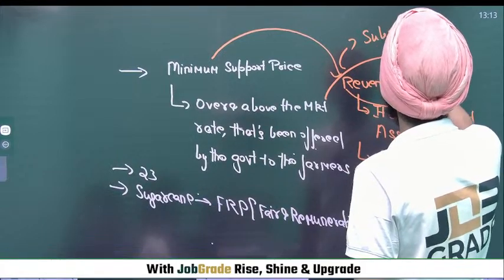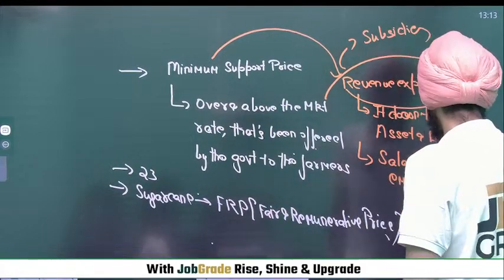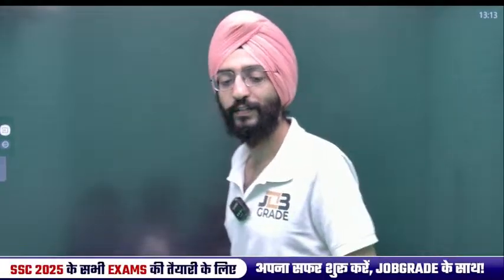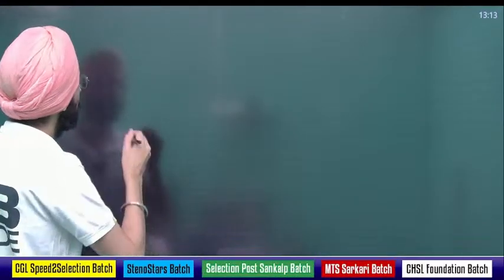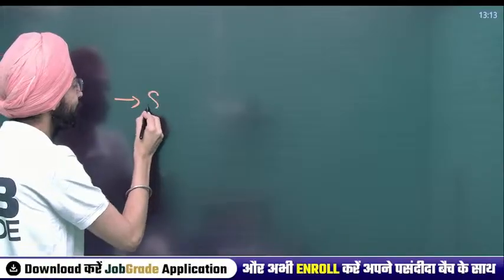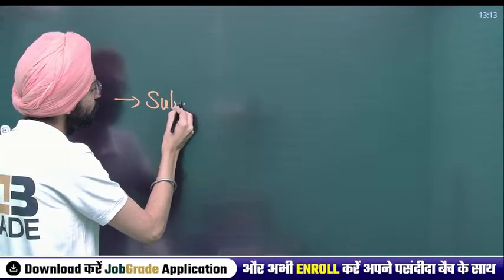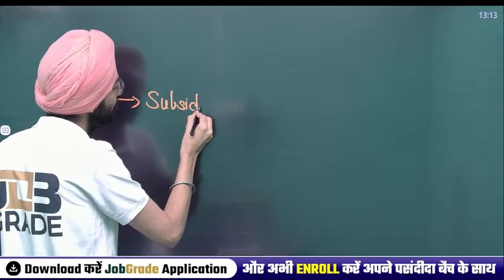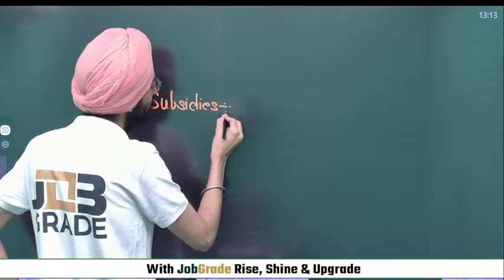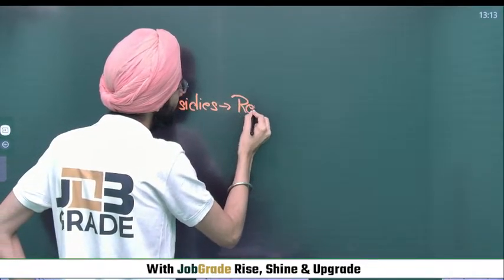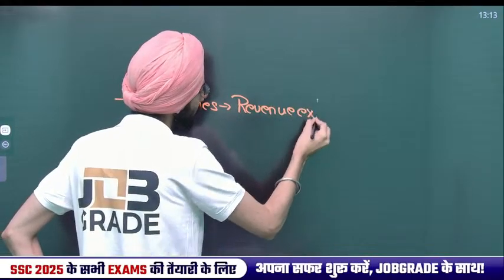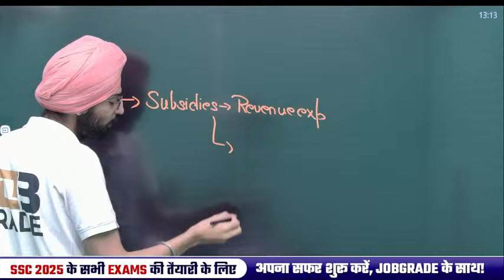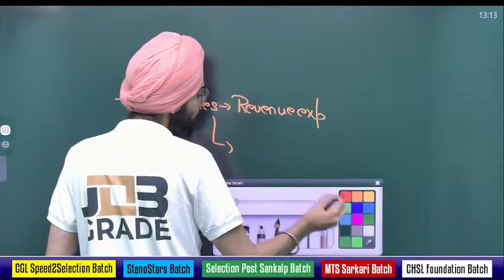And trust me, it's a burden on the taxpayer. This is the term used in various newspapers like The Hindu or Indian Express. Subsidies are revenue expenditure, plus a burden on the taxpayer's money.